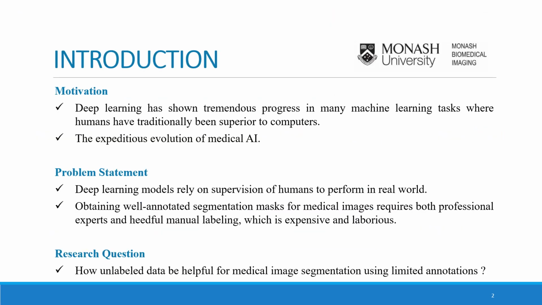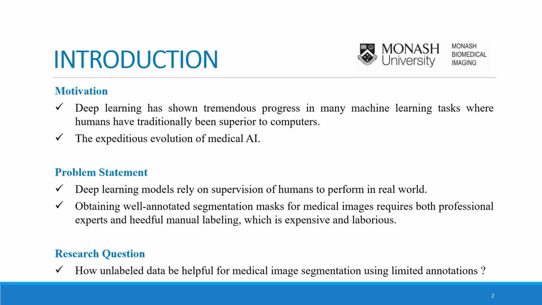Inspired by the human brain structure, artificial neural networks were invented as one of the approaches for machine learning. Since then, deep learning has shown tremendous progress in various tasks where humans have traditionally been superior to computers. This has also led to expeditious evolution of medical AI. However, these deep learning models require supervision of humans to perform in the real world.